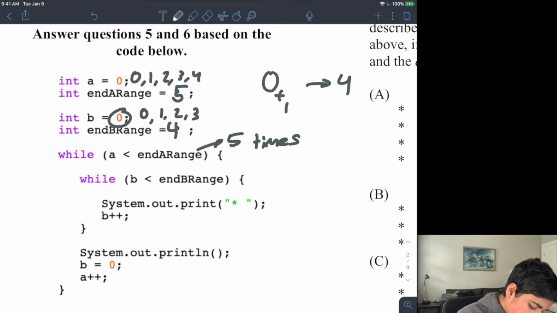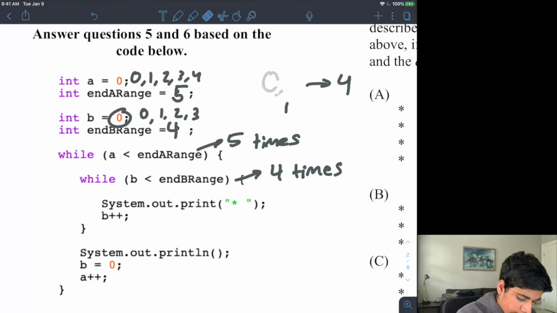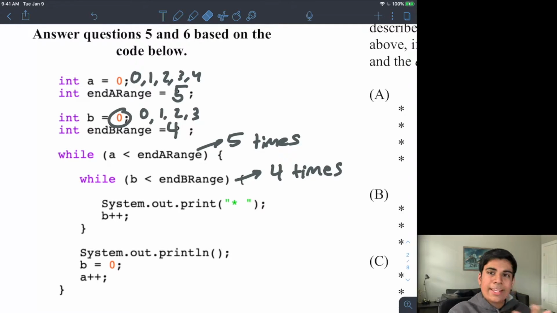So now I know this is going to repeat 4 times right here. And the reason I did that is that instead of going through all 20 different asterisks, it'll be easier for us to understand what's happening.